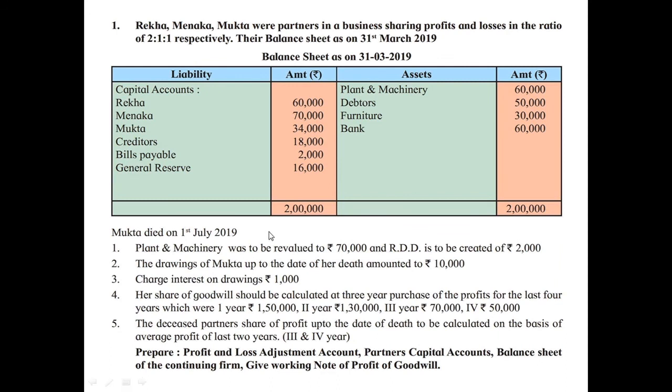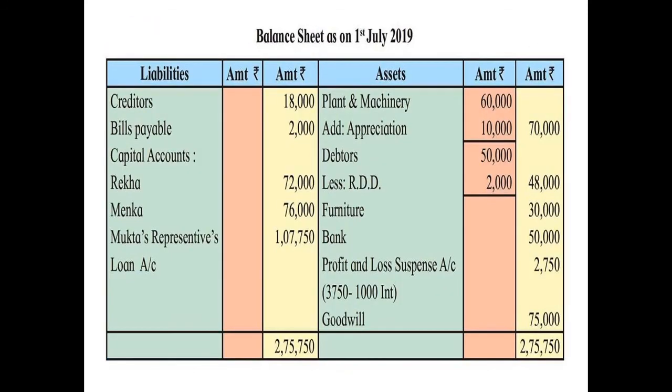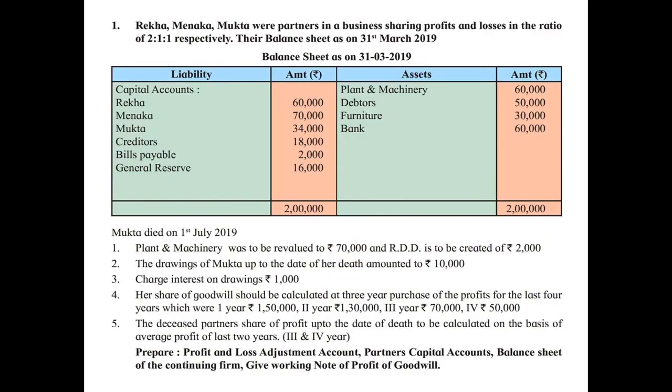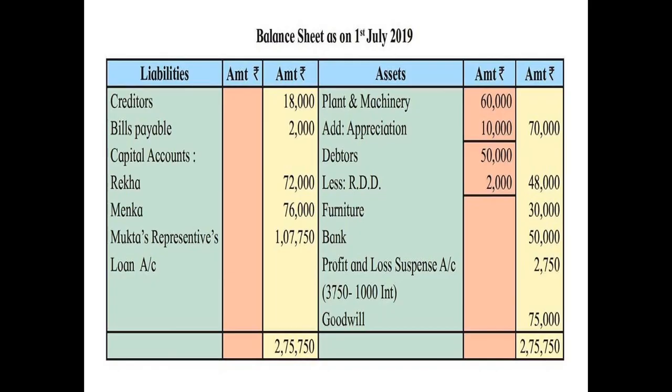Then we are going to see about the furniture. Here there is no adjustment given for furniture, so the value of furniture, 30,000, will remain the same. Then about the bank balance. What is given in the old balance sheet? Bank balance of rupees 60,000 is given. But as per the second adjustment, Mukta had withdrawn rupees 10,000. So cash goes out, and you have to show that in the new balance sheet. Here 60,000 minus 10,000, only 50,000 bank balance will remain.